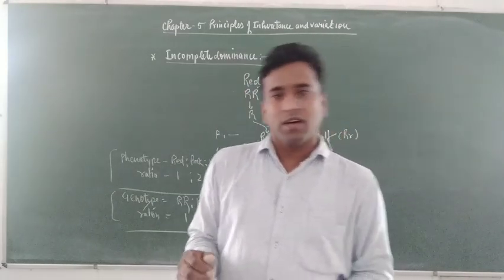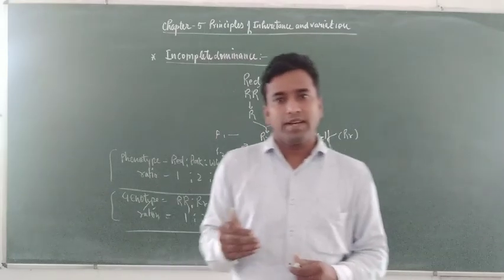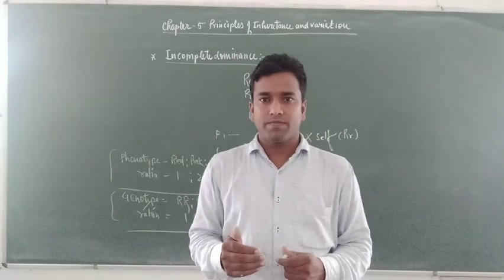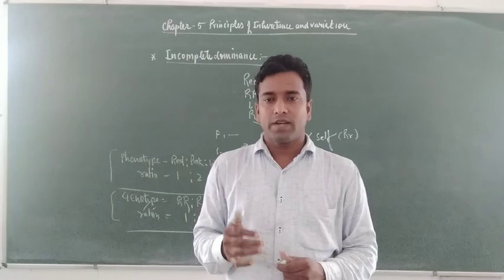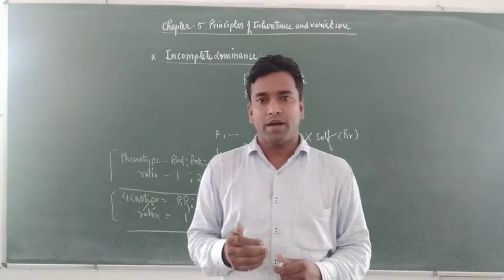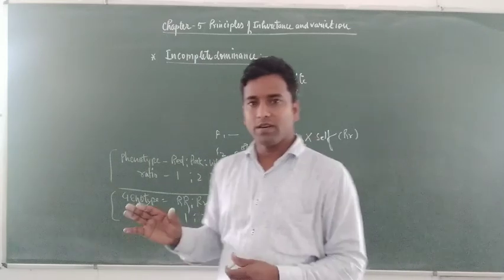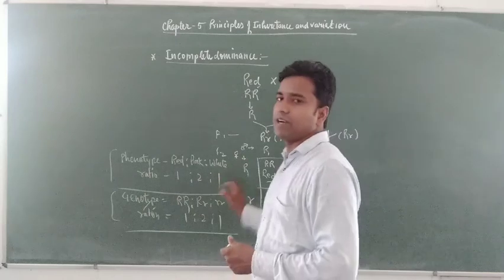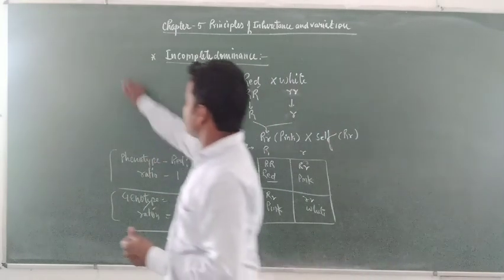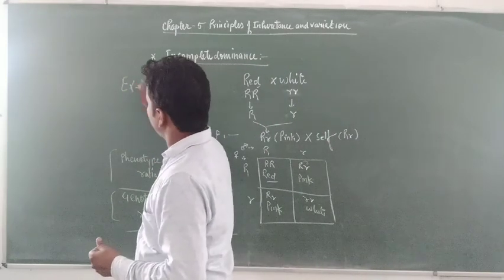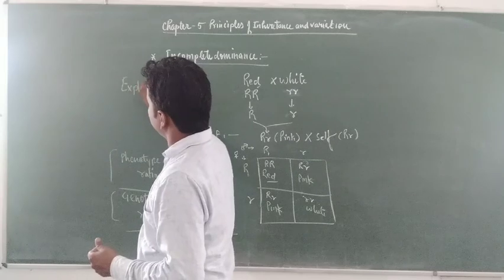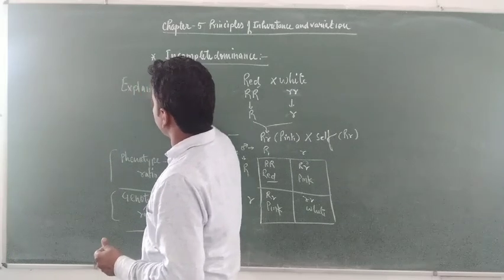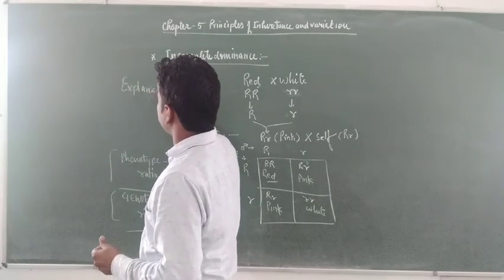Students, let us describe what the actual cause behind this is, what the explanation is, and what happens to show such a character.